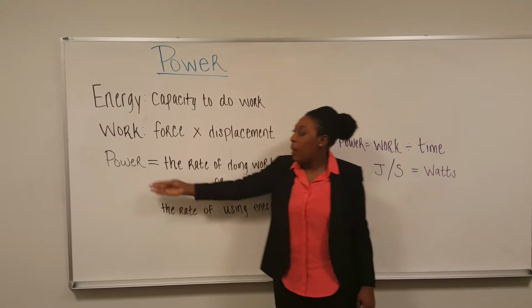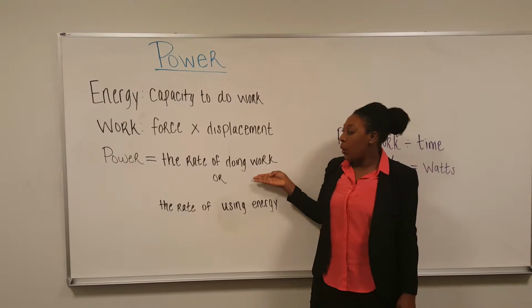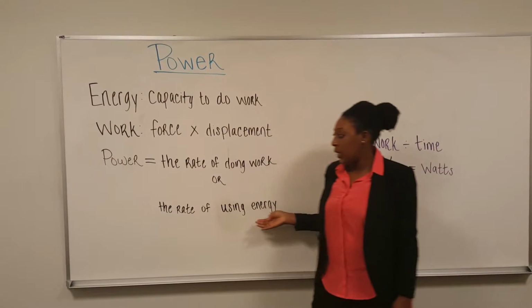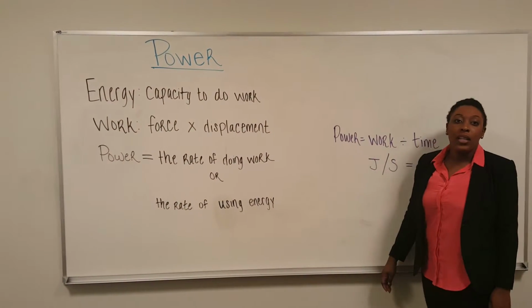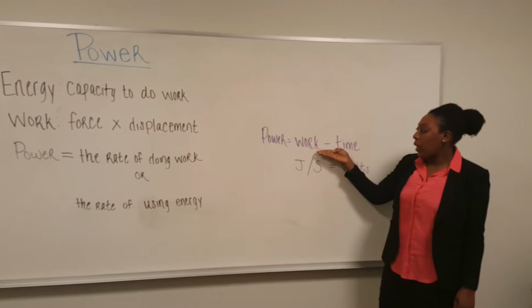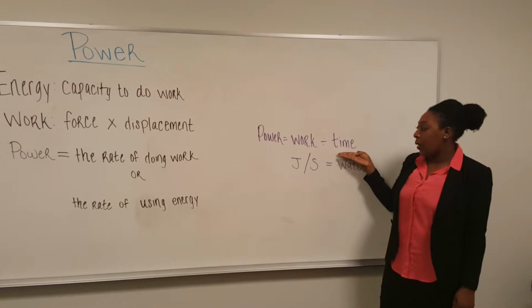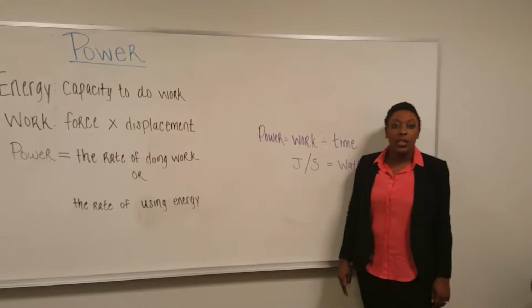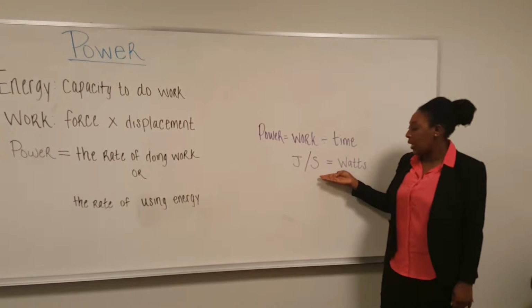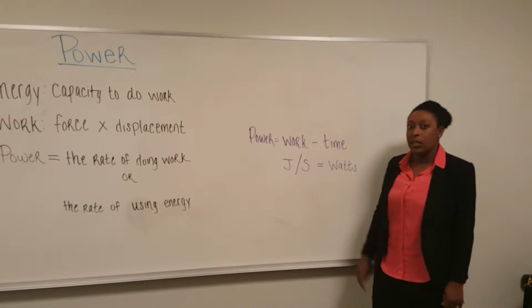So essentially, power is the rate of doing work or the rate of using energy. The equation for power is work over time, and the unit of measurement for power is joules per second, which is equivalent to watts.